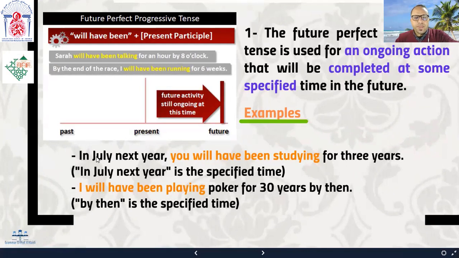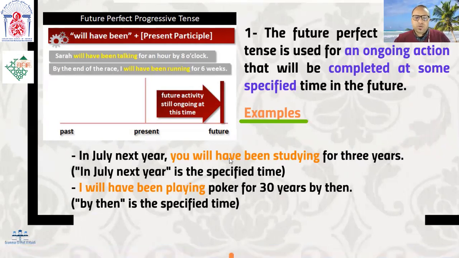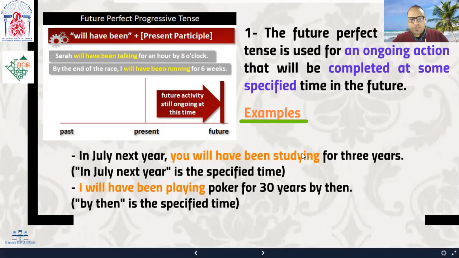More examples. In July next year, you will have been studying for 3 years at this institution, for example. You will have completed 3 years. You will have completed studying for 3 years at this institution. Okay, so the action of studying will be continuous for a certain time, and will be completed before a certain time, which is before July next year.